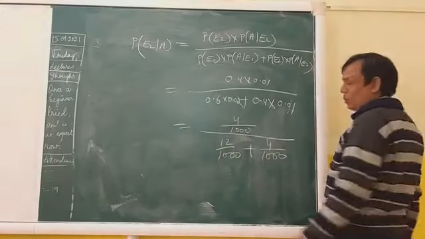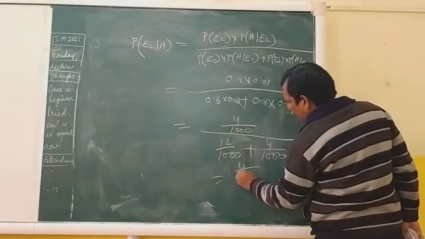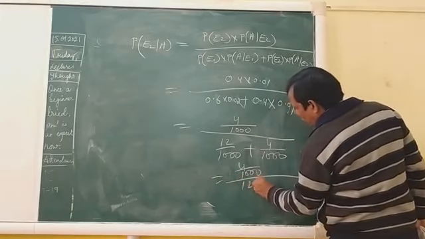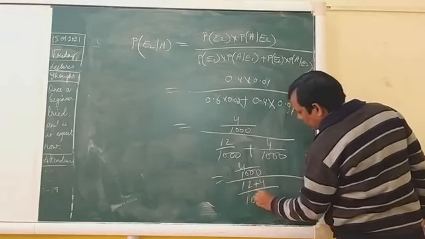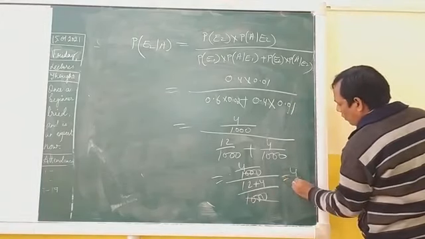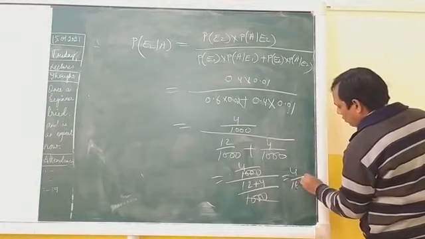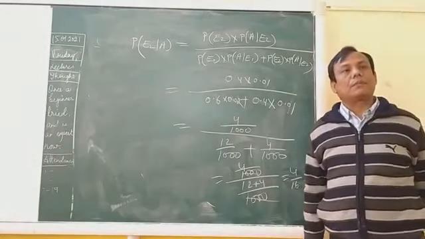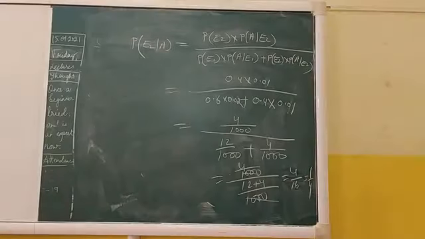So we get 4 by 1000 divided by 12 plus 4 by 1000. The 1000 cancels. We get 4 by 16, which is 1 by 4. Understood everyone? Clear?